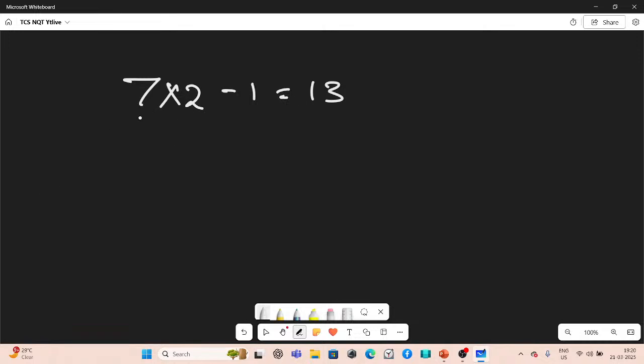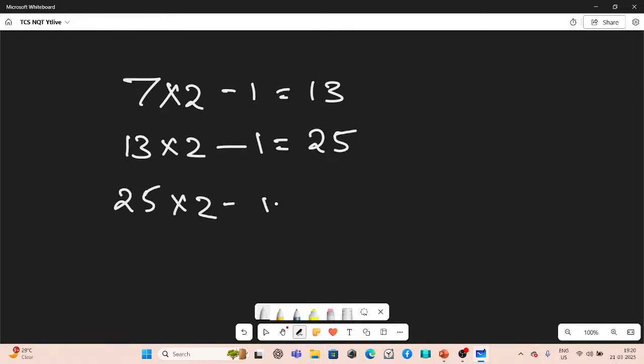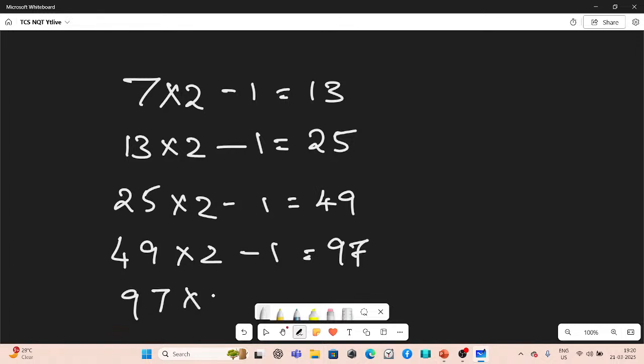Same thing. Do it for this: 13 multiplied by 2, minus 1. So what do you get? 13 multiplied by 2 will give you 26, so you get 25 there. Good. Same thing: 25 multiplied by 2 minus 1 gives you 49. Great. And 49 multiplied by 2 minus 1 is giving you 97. Awesome. And 97 multiplied by 2 minus 1, so that's going to give you what?